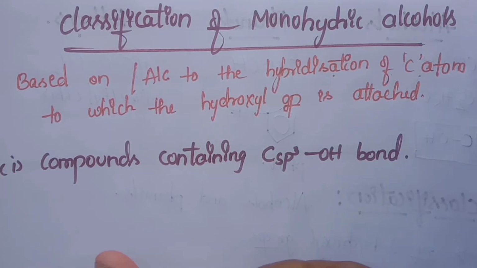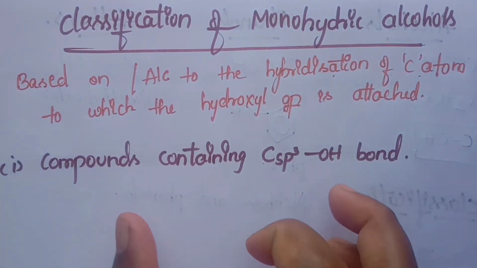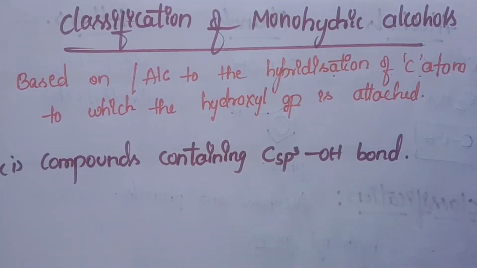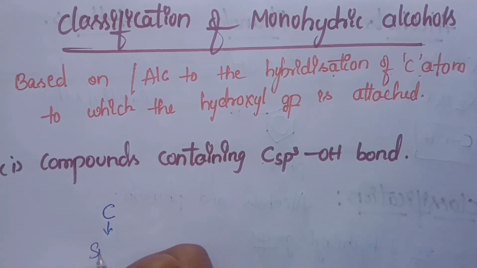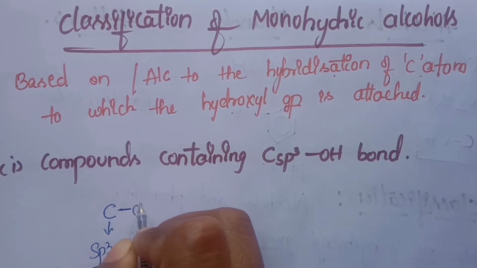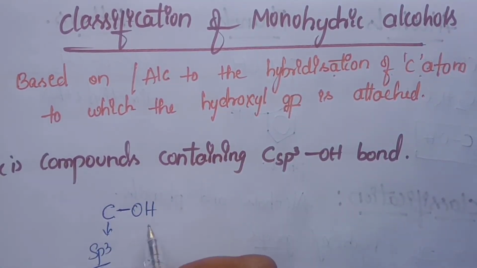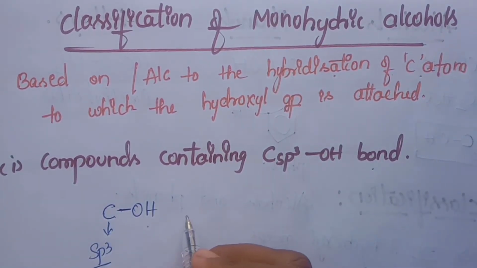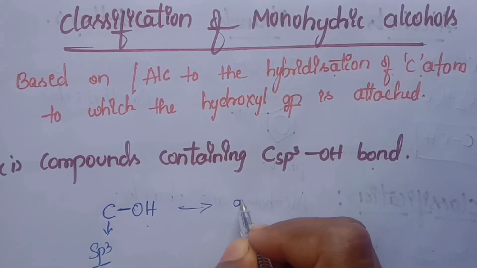What does this sentence tell? I will show you: this carbon has sp3 hybridization, and to this sp3 hybridized carbon the OH will be attached. What does it mean? Let's start. Here the OH group is attached to the sp3 hybridized carbon atom of an alkyl group. This is an alkyl group.